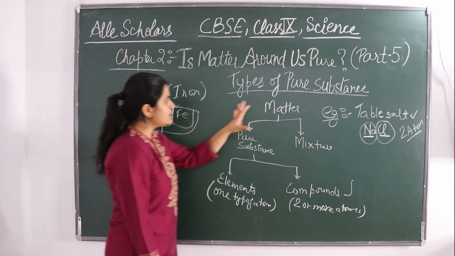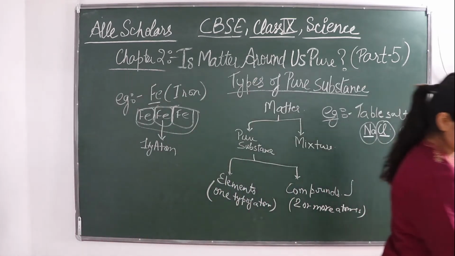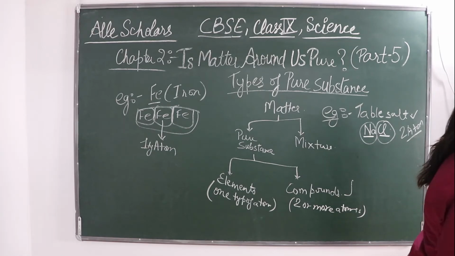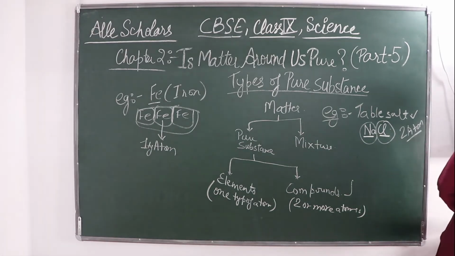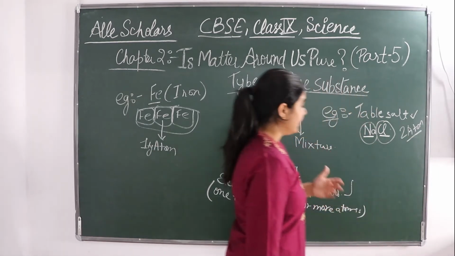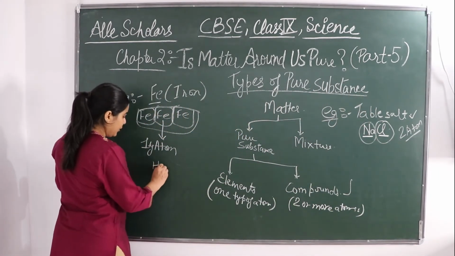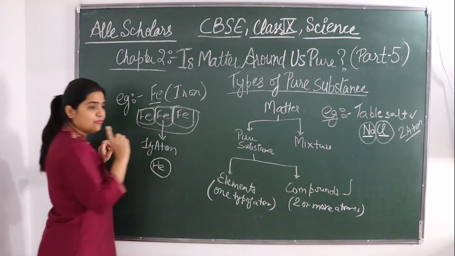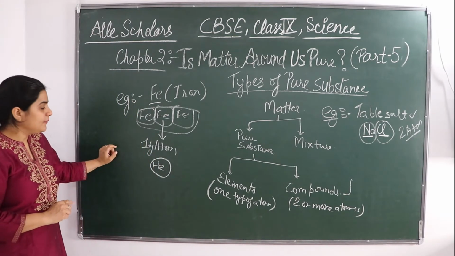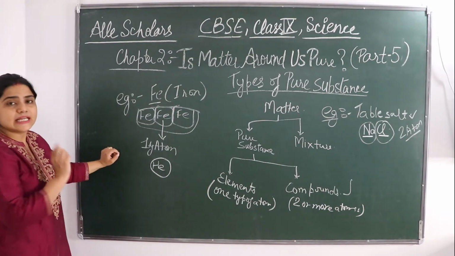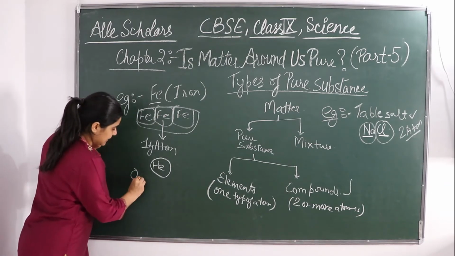Okay, so this was the type of pure substance. Pure substance is of two types, that is element and a compound. Element के example में आप helium भी ले सकते हो. Helium is again made up of only one type of atom, that is helium. Oxygen is there.